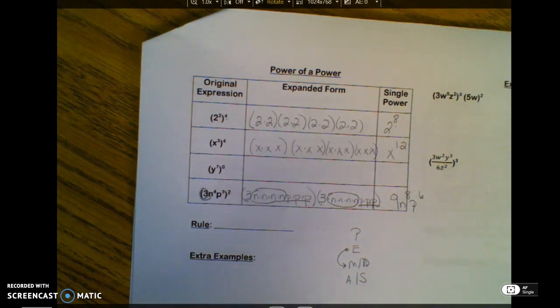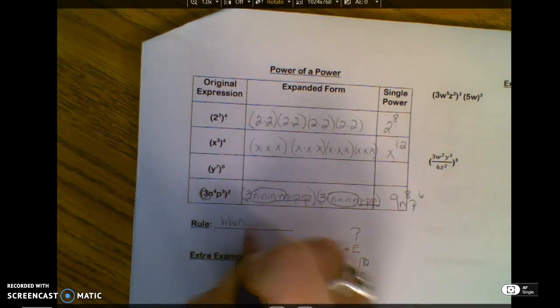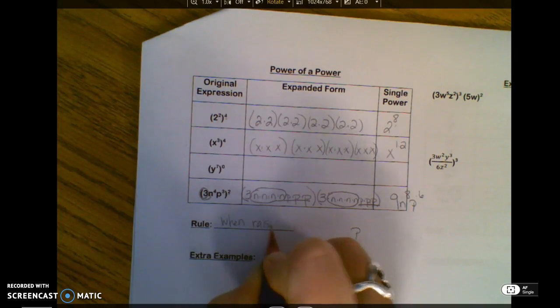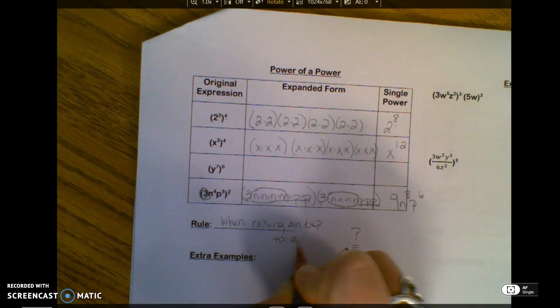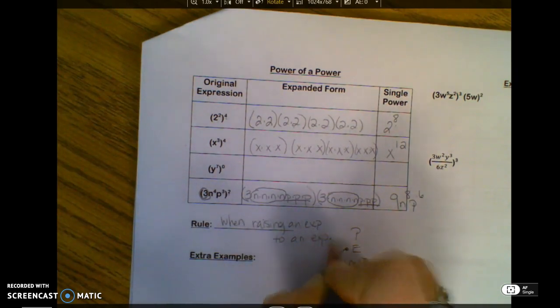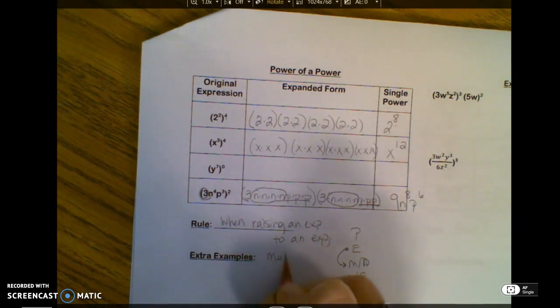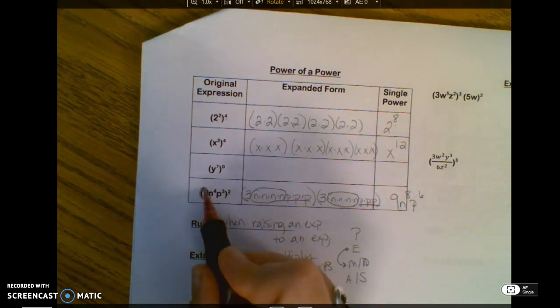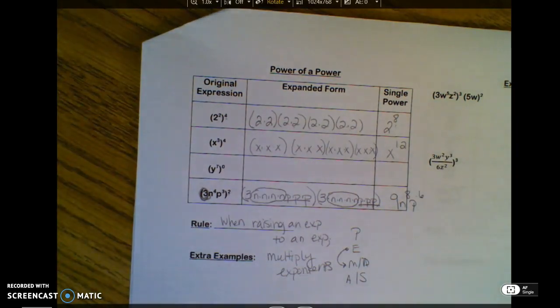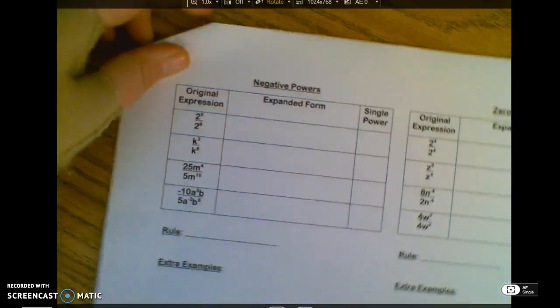That is 3 squared. So my rule says when raising an exponent to an exponent, multiply exponents. Again, notice it's all about exponents. When raising an exponent to an exponent, multiply exponents, not an exponent. Don't multiply it. We'll come back and do those examples in a second, because we need to talk about this guy.